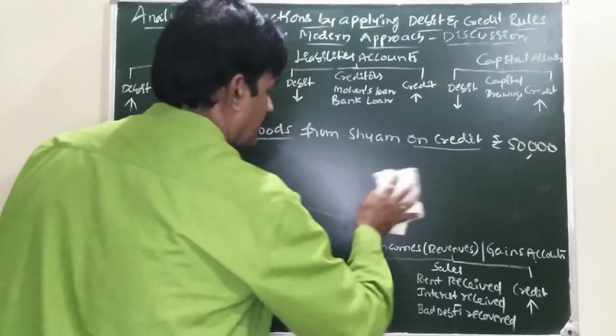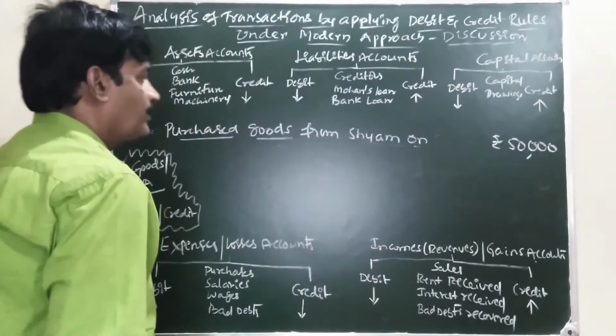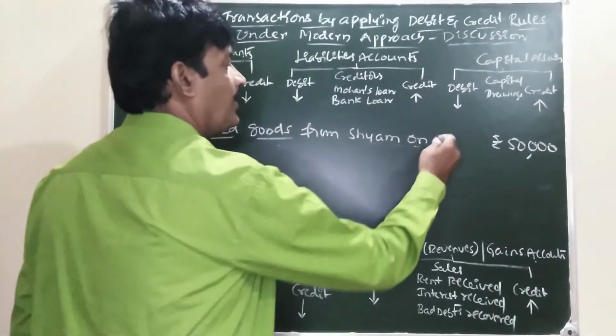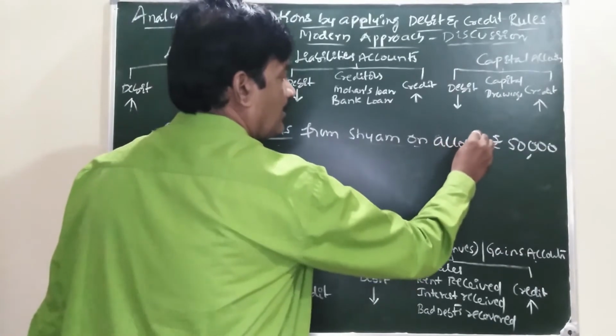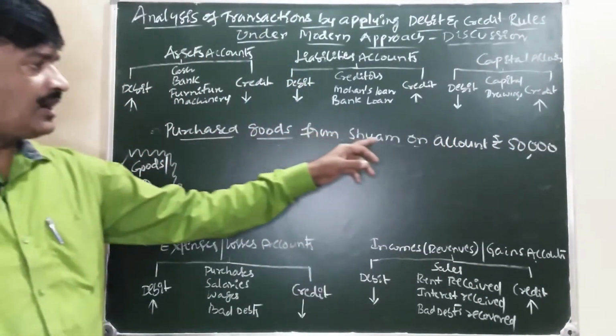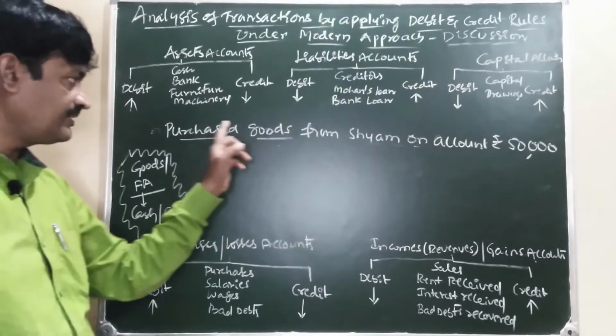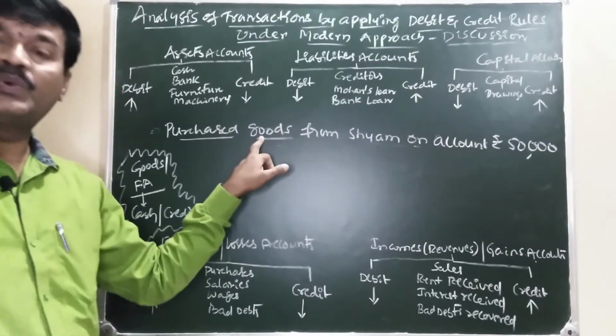Purchased goods from Shyam on account. Another example. Purchase goods from Shyam on account, rupees 50,000. What is there in the transaction? Goods are there.